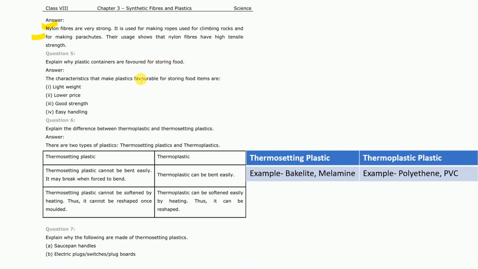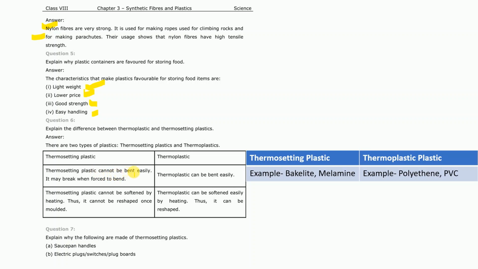Explain why plastic containers are favored for storing food. This characteristic makes plastic favorable for storing food because plastic is lightweight, of lower price, of good strength, and easy to handle, as it is less reactive than other metal containers. Now question number 6, explain the difference between thermoplastic and thermosetting plastic, as this difference is quite frequently asked in papers. So keep this in mind.